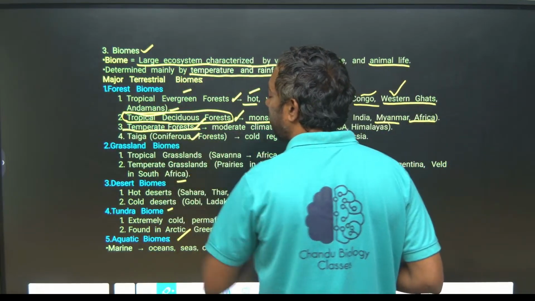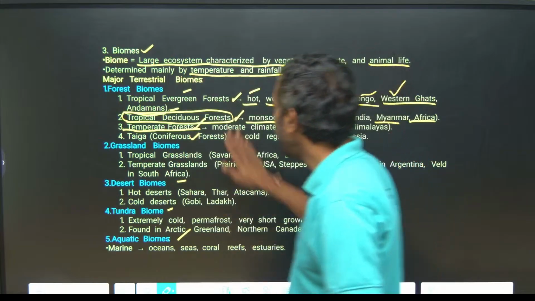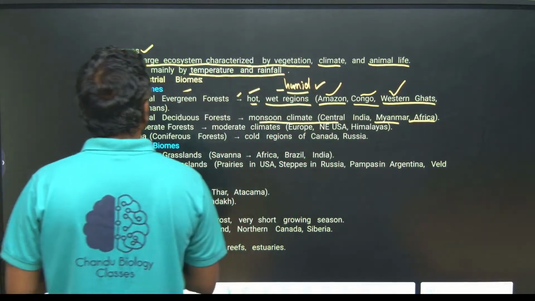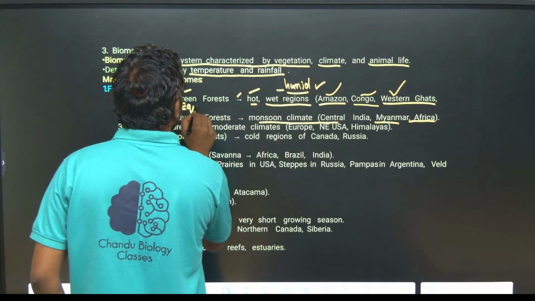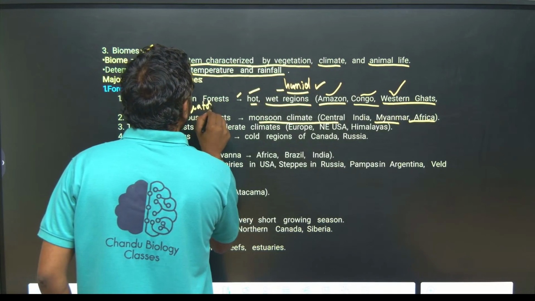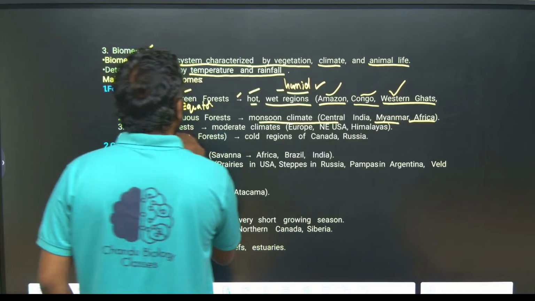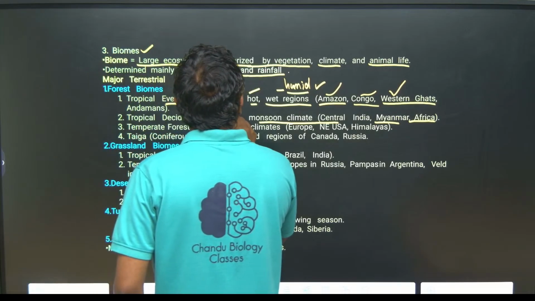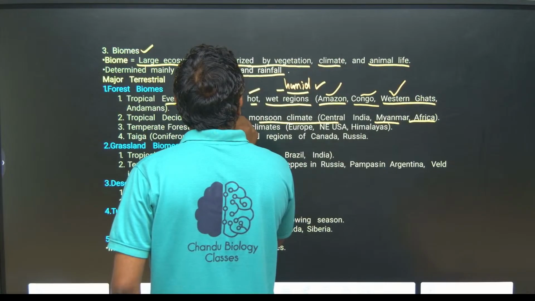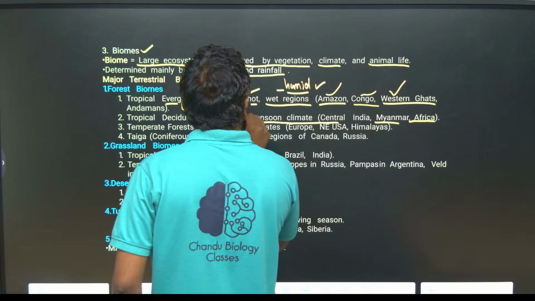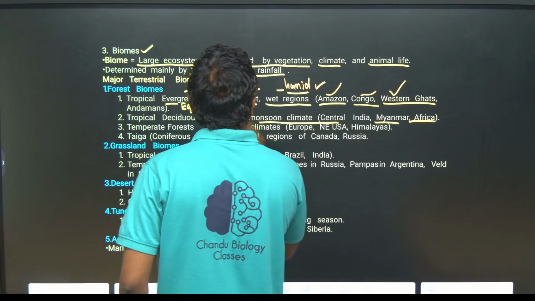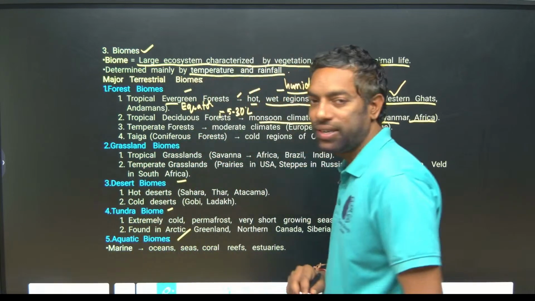Temperate means it is a cool area. Guys, I am going to tell you: tropical evergreen forest is at the equator. Tropical deciduous forest is at about 5 to 30 degrees latitude.